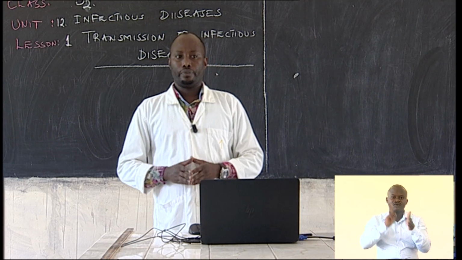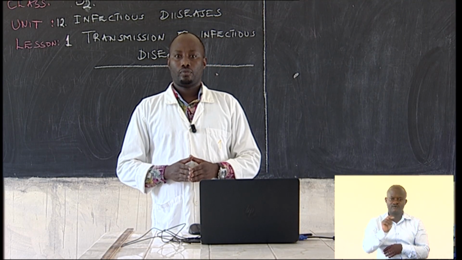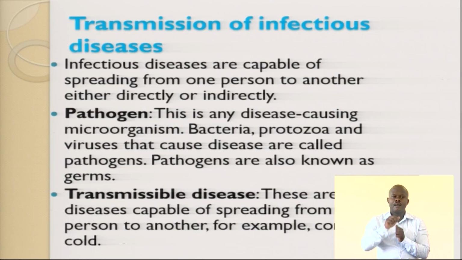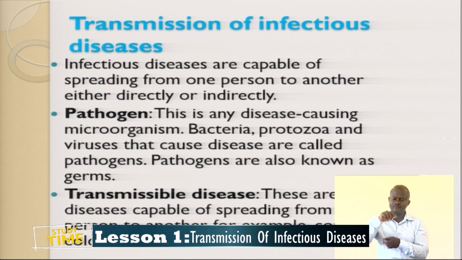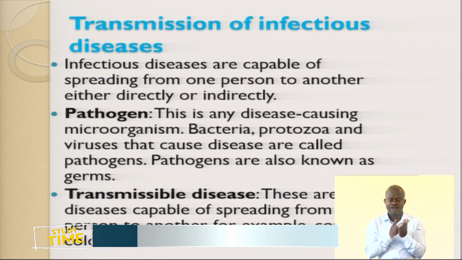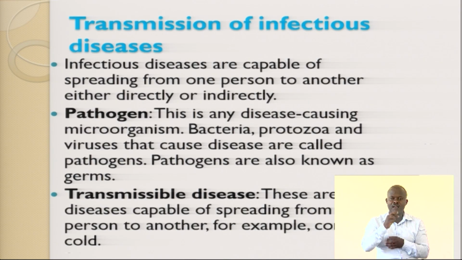What is a pathogen? A pathogen is any microorganism, any disease-causing agent. Viruses are disease-causing microorganisms. Protozoa are disease-causing microorganisms.